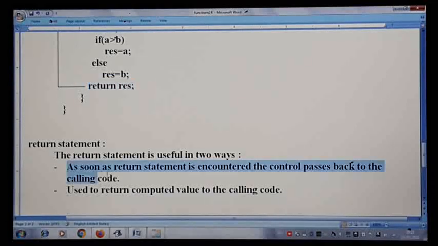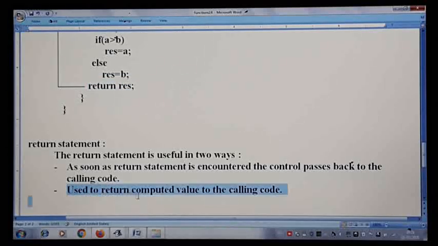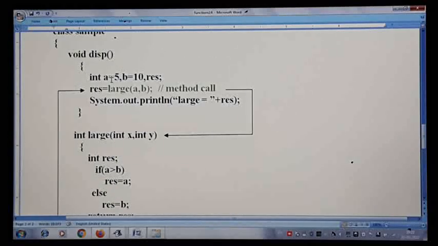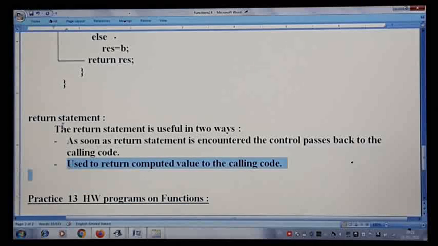The very first point you will come to know when I give you a different example. Simply, you can have one return statement without any value. As we go through more and more programs, we will come across that. For the time being, just remember that as soon as the return statement is encountered, the control will go back to the calling code. Then the return statement is used to return a computed value to the calling code. Here, display is the calling code. So for that reason also we make use of return.